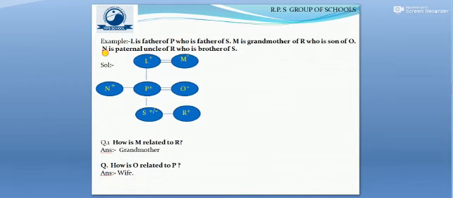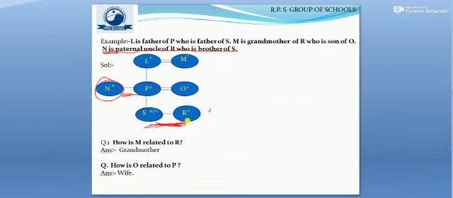Here we find N is paternal uncle of R, who is brother of S. So paternal uncle means brother of father. So N will be in the same generation as the father, equal to P, and R is brother of S, which means the gender of R will be male and it is denoted by a plus sign. We will place R and S in the same generation.